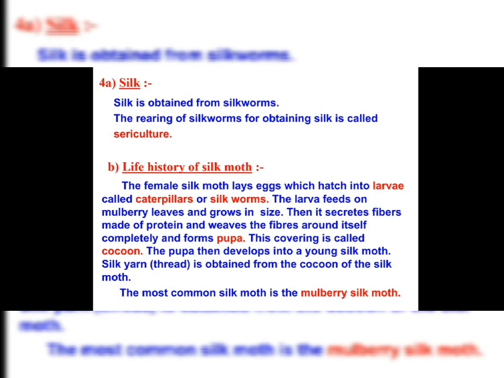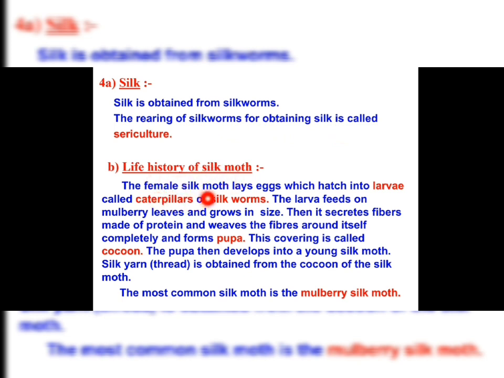Now the next point is silk. Silk is obtained from the silkworm, and the rearing of silkworm for obtaining silk is called sericulture. So what is sericulture? Rearing of silkworm for obtaining silk. This is called sericulture. Here is the life history of the silk moth. So what is the life history of the silk moth?